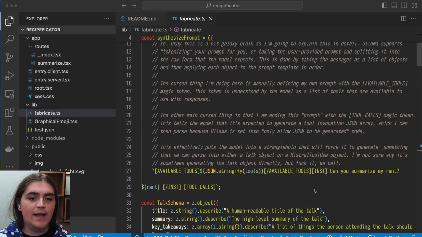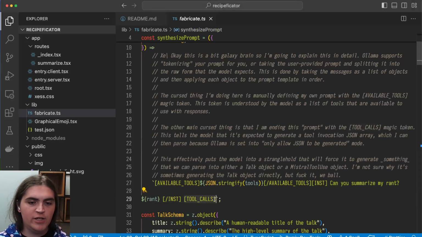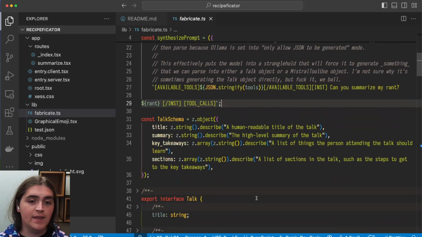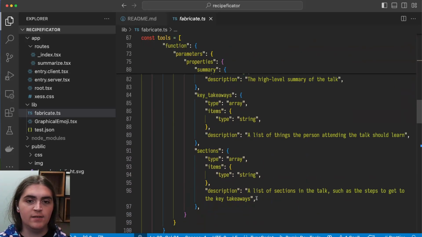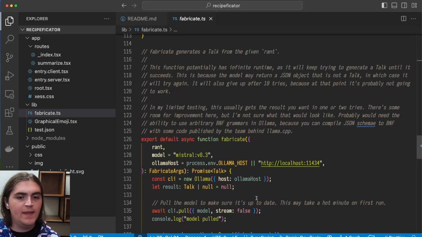And then I force the large language model to act like it's going to call a tool by giving it the list of tools available, asking it to summarize the rant, and then adding the magic tool calls token. This forces Mistral 0.3 to generate the talk, and then I use Zod to validate the schema. I have a TypeScript interface that I turned into a Zod schema with ChatGPT, and then all of this runs